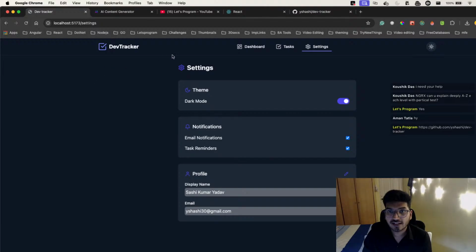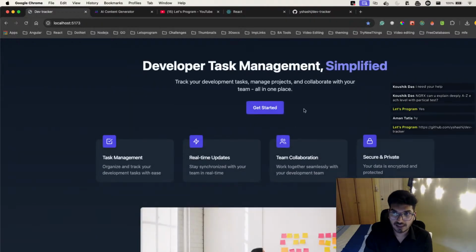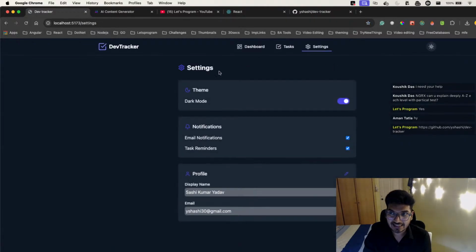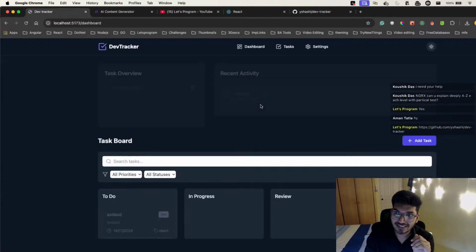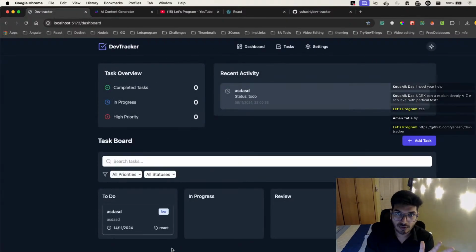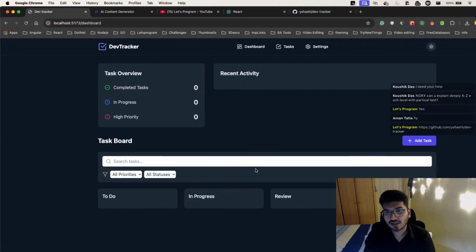So if you see, till now I have only integrated the setting module and auth module with the backend. Still I have to do things on this home page, on the dashboard page, like adding a task, updating the task, deleting the task, and doing some filters, because currently if I refresh the page, can you see it all gets removed, because currently it's only in memory.